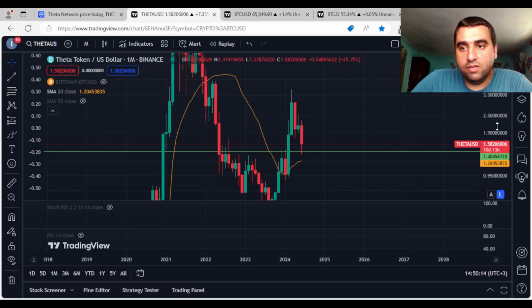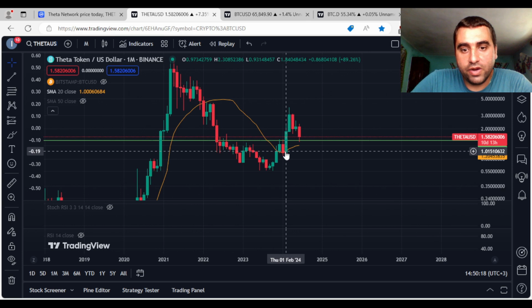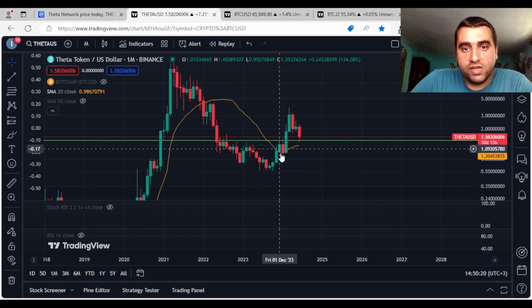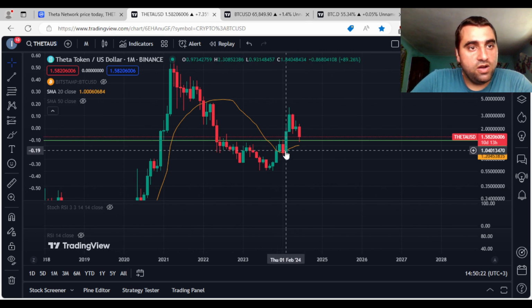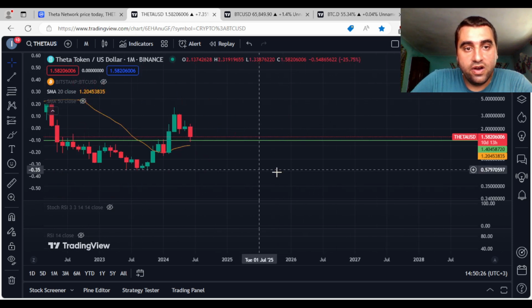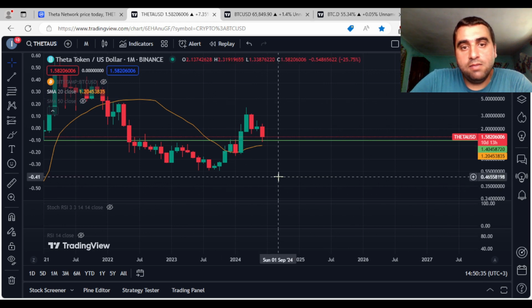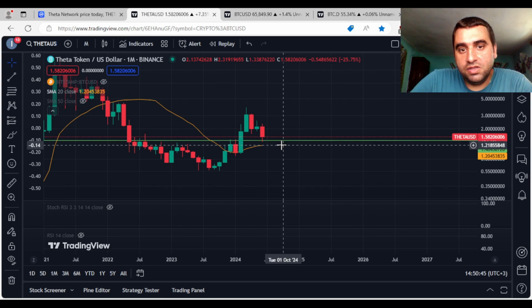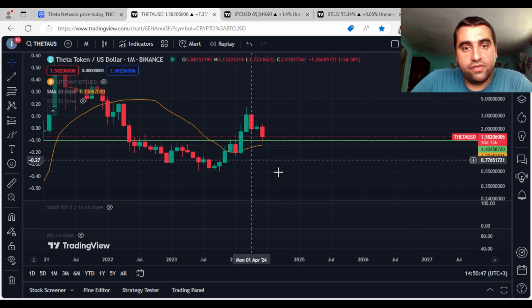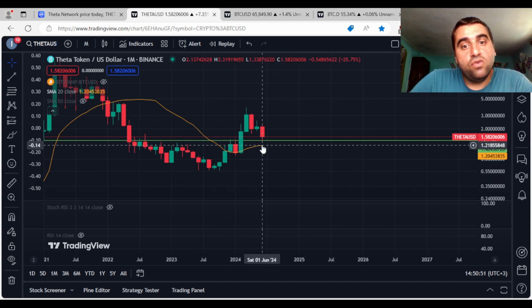In my previous video I explained that in December, January and February the price stood above the 20 monthly simple moving average. You can see very clearly here that the 20 monthly SMA was a support. This is a macro level, so things are moving very slowly, but I think it is not to be neglected that the 20 monthly simple moving average can play for now as a support.